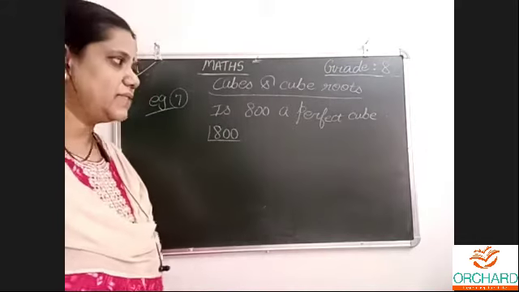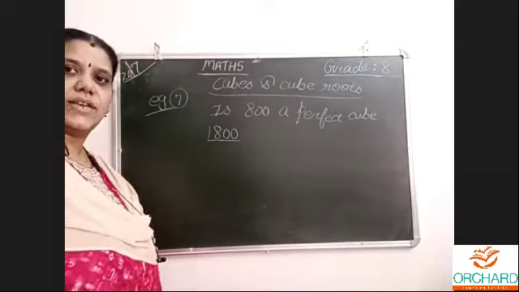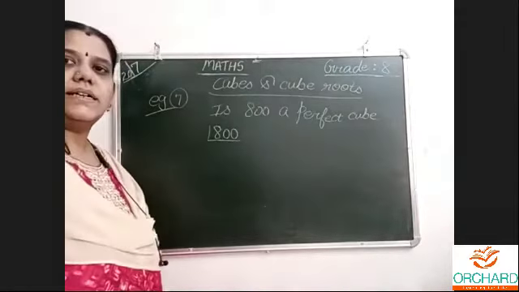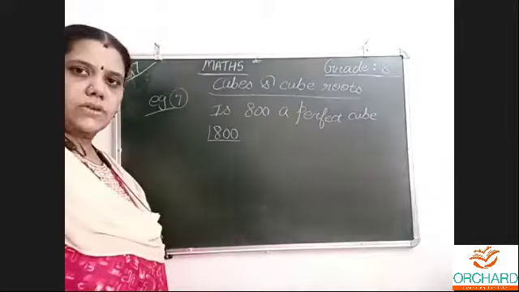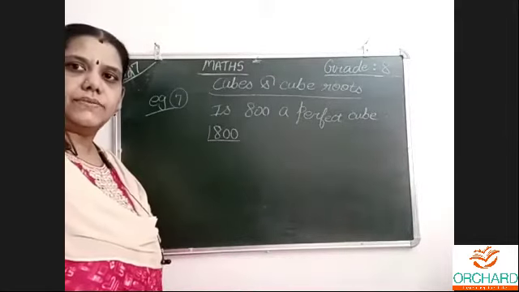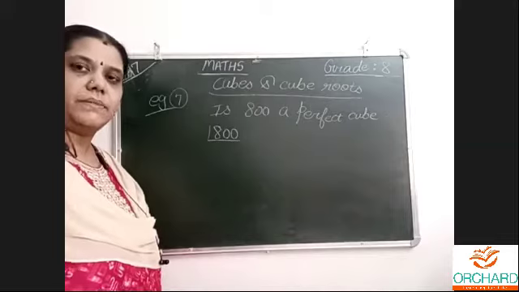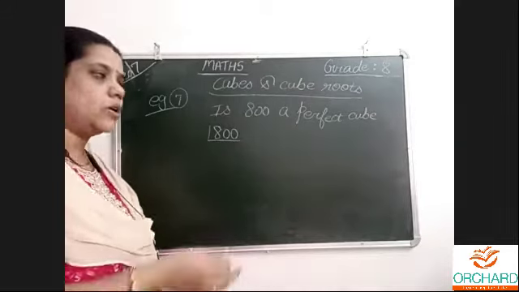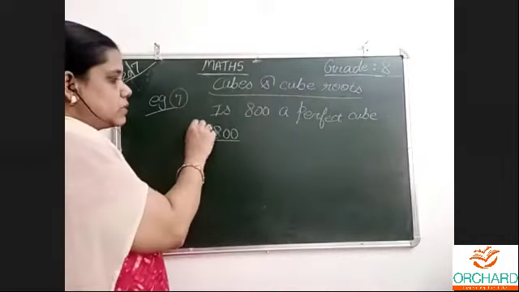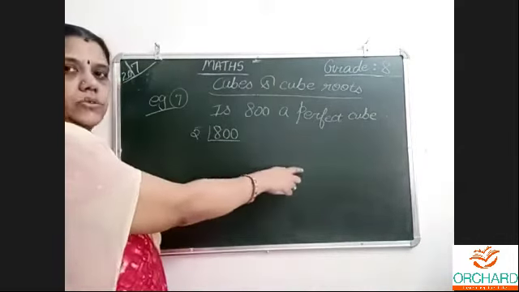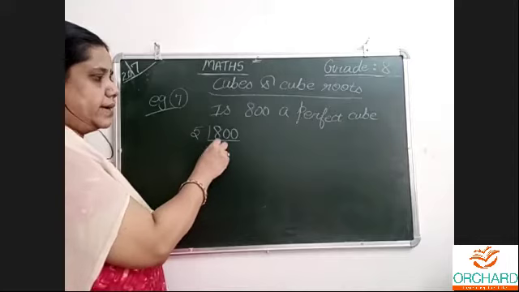Children, you are finding within a second. Okay. Now, is 800 a perfect cube or not? It ends in zero and it is an even number, so either we can use a 2, or I can use ending in 0, I can use a 5. If you can't do it directly, you can do the division and copy the answer, right?